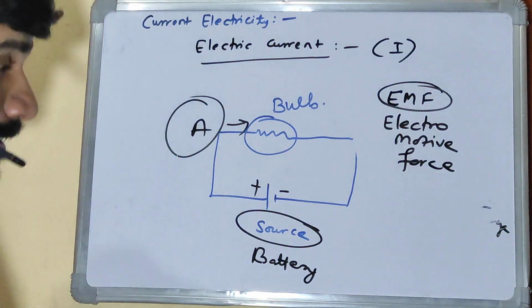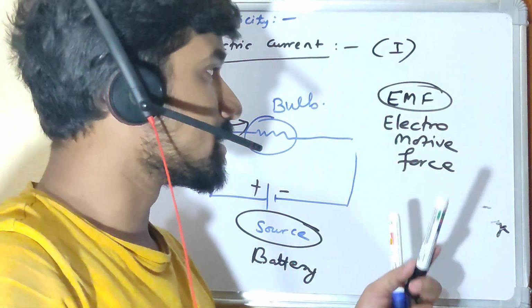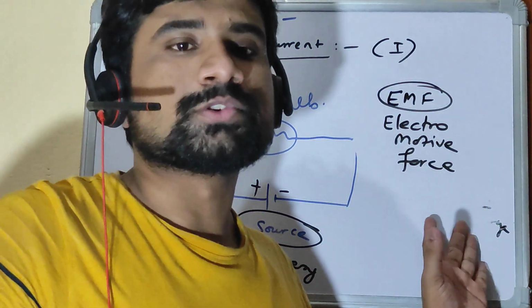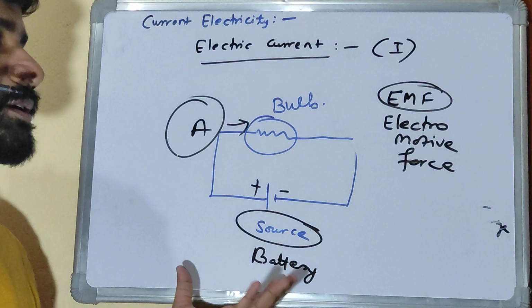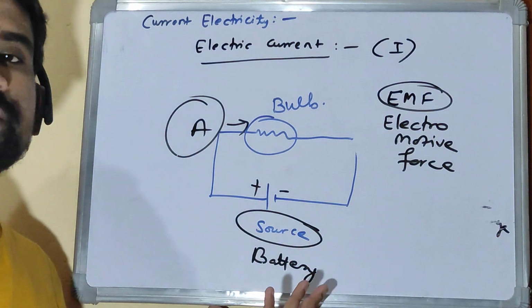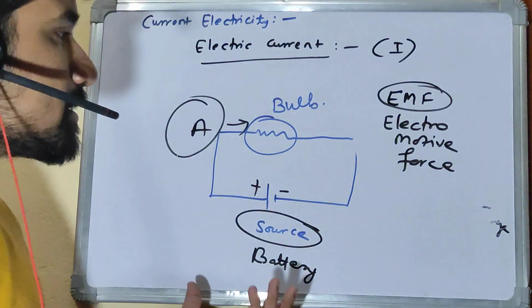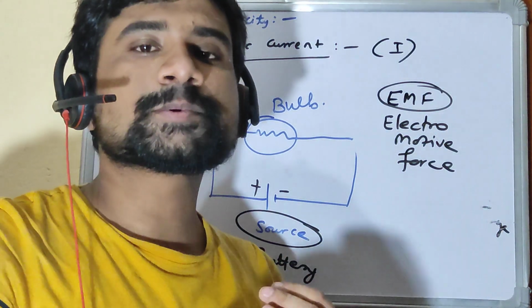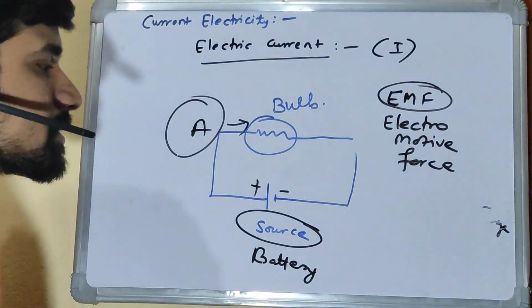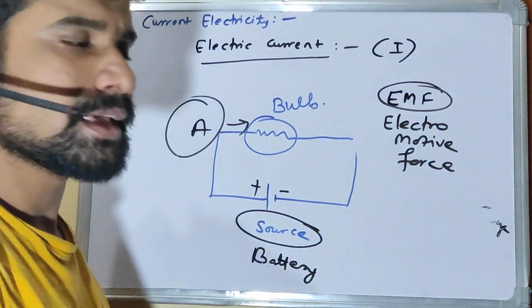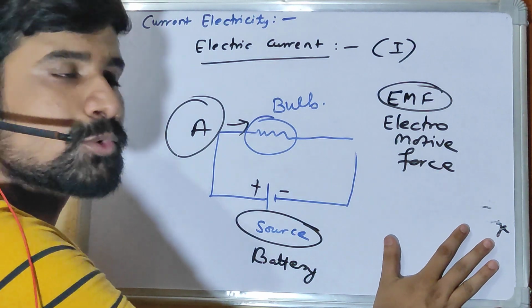There is a word force in electromotive force, right? But this is basically not a force. This is the potential difference supplied by this battery to drive current in the circuit. Force is responsible for motion, and this battery is responsible for the motion of charges, which is current, and hence the term is coined as electromotive force.